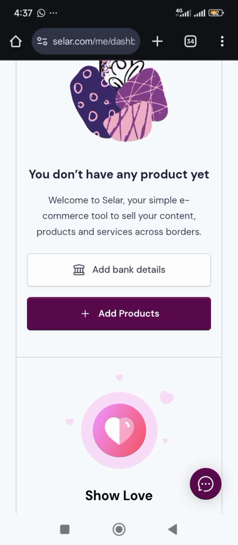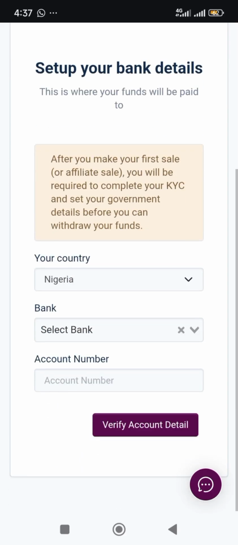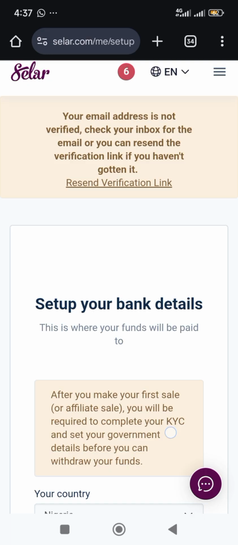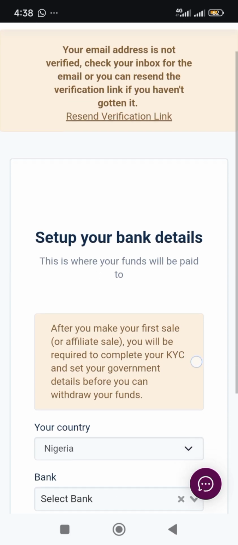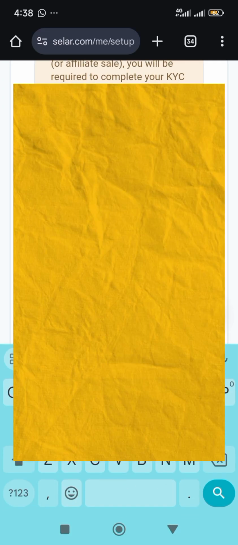So once you're done creating your account, just tap on the plus icon here. Alright, so here set up your bank details. This is where you're going to add your bank details, but you have to also verify your email. So the email you're going to be using, they are going to send you a code. Just go there, tap on it, and open it. Now after that you come here, you add your bank details. Let me just see if I can, yes, let's use this one.